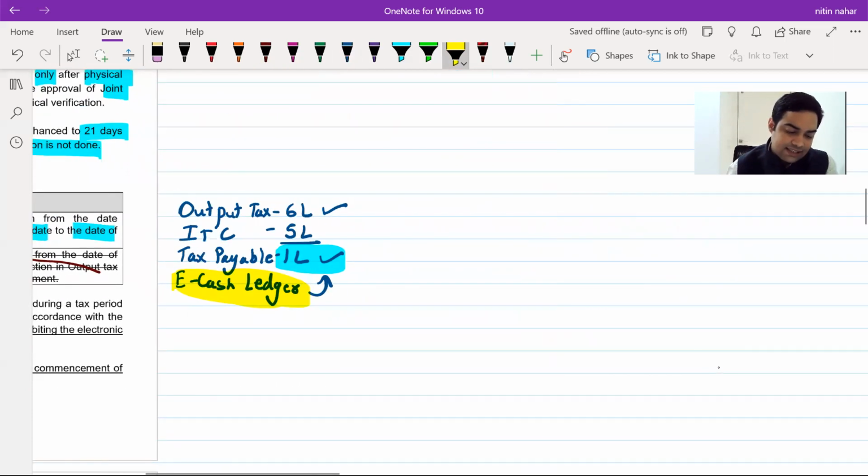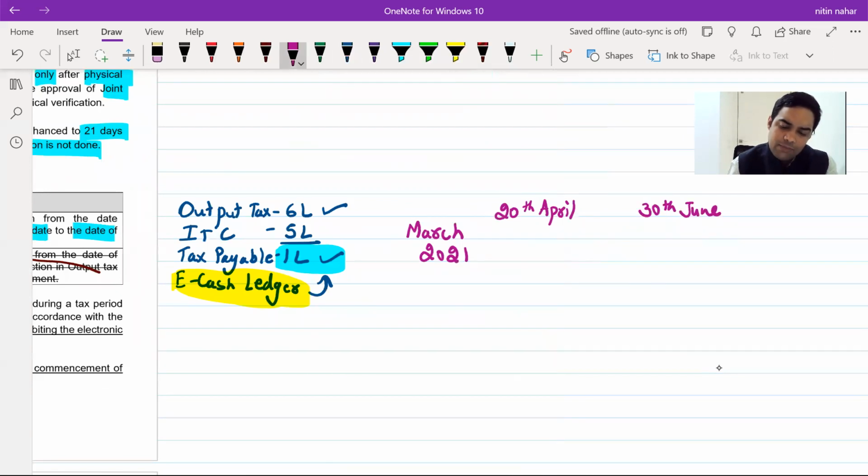And say suppose there is a delay in filing. Say suppose I talk about the March 2021 return. What's the due date? The due date is 20th April. Now I delay filing this. I file it by 30th June. Now if I file it by 30th June, in that case, interest would be applicable on 1 lakh. That is the tax which I have to pay through e-cash ledger.